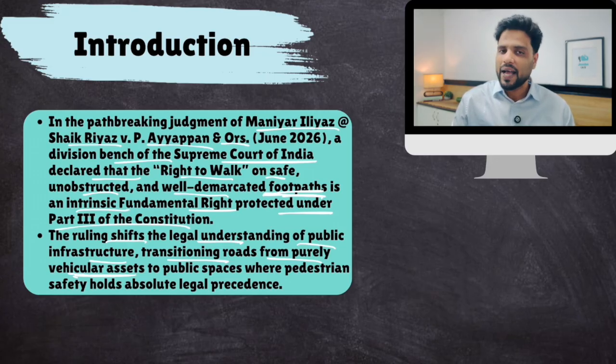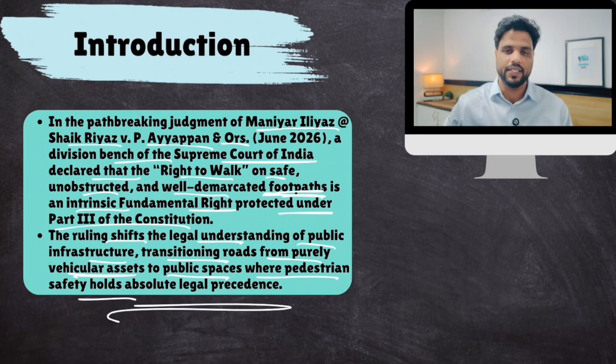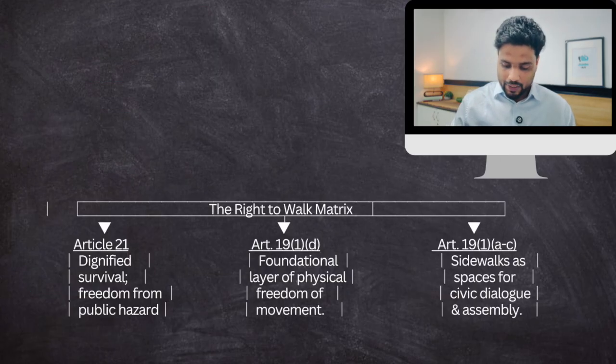Now you have to plan this entire infrastructure, not just giving priority to vehicles, but also giving priority to pedestrians. Public spaces where pedestrian safety holds absolute legal precedence. Now, what fundamental rights were used to absorb this right to walk? Right to walk is part of which fundamental right now? Okay, which article basically? So here's the thing.